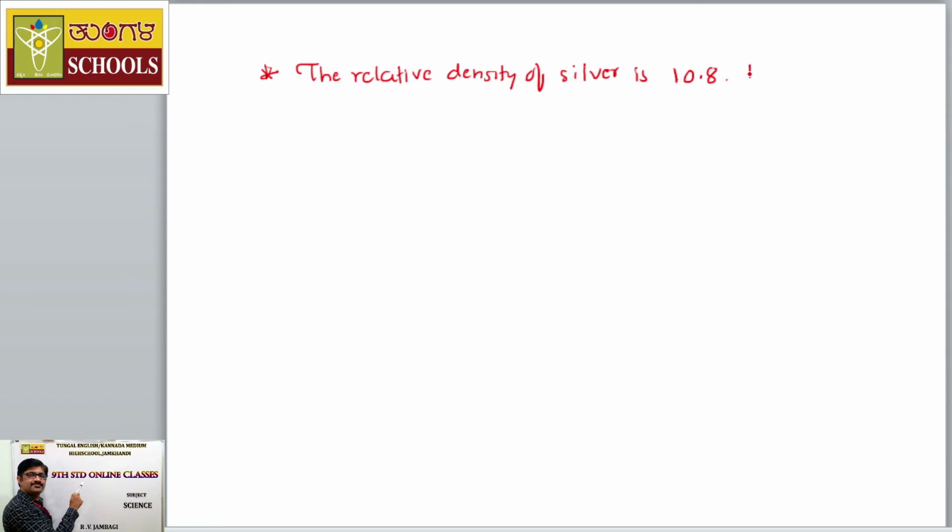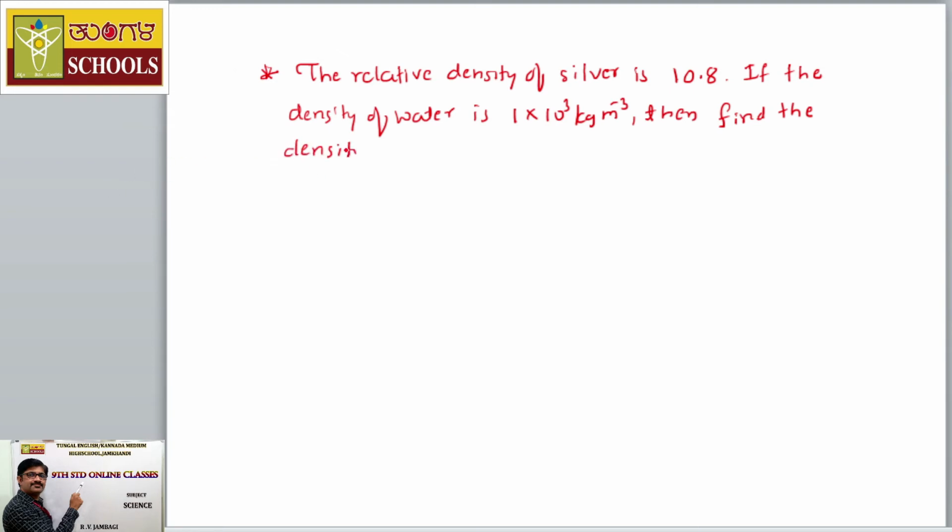If the density of water is 1 into 10 to the power 3 kg per meter cube, then find the density of silver. So this is our next problem.